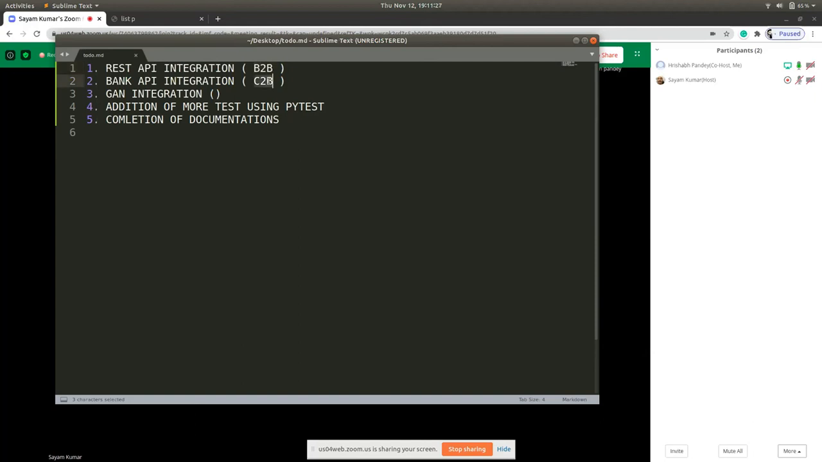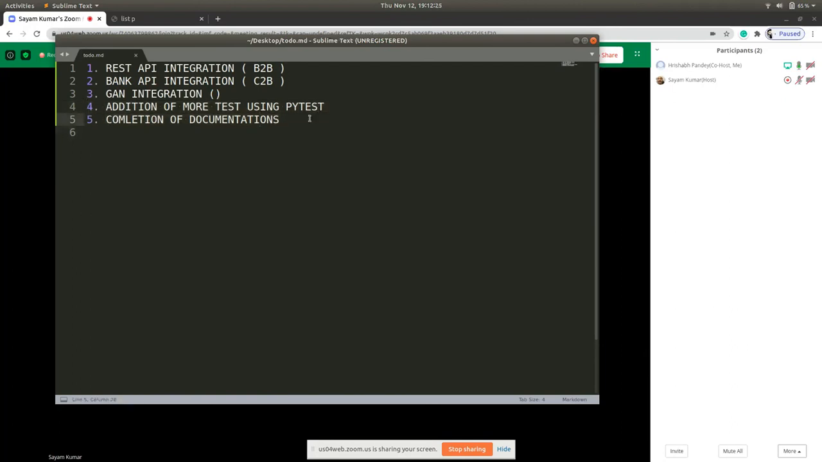For the bank API, as we saw in an example, sometimes the amount in your account may become less or insufficient. In that case, you want to get more money. We'll be adding this kind of API. The GAN integration, the image generation model, an important part of our business, Sayam will inform you more on that, and it will be finished very soon. Lastly, addition of PyTest and documentation.